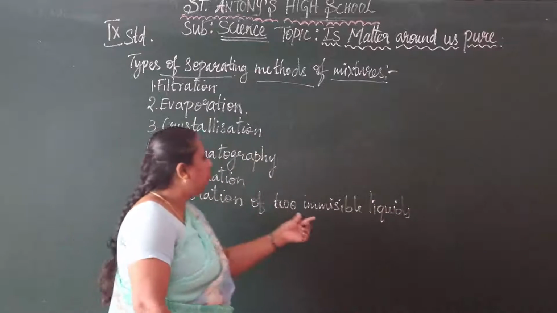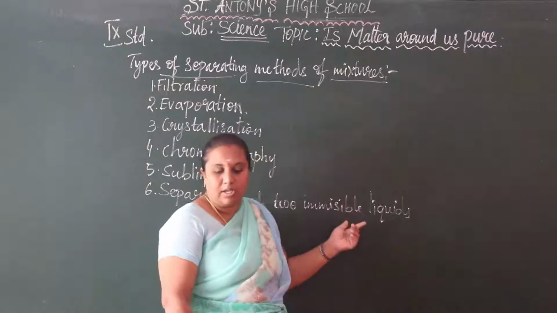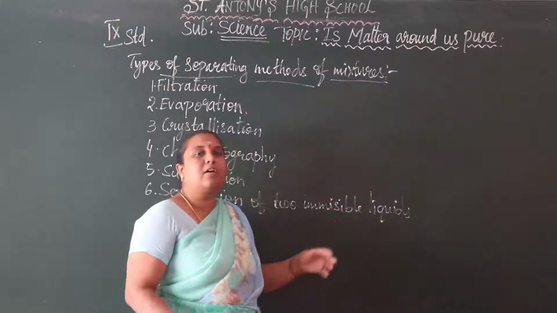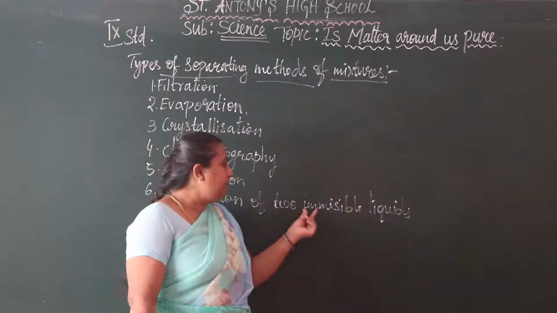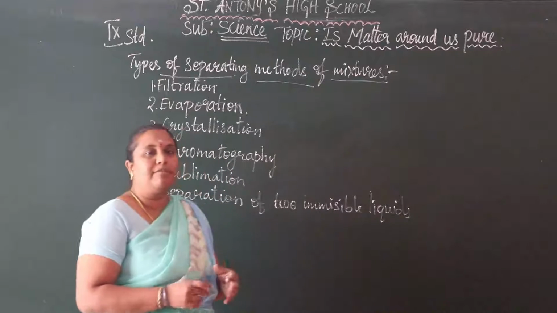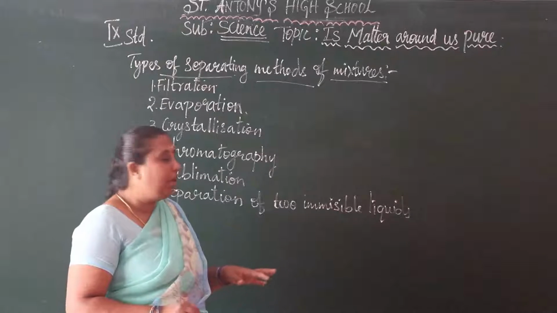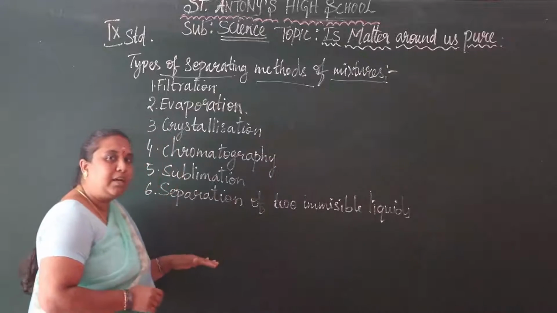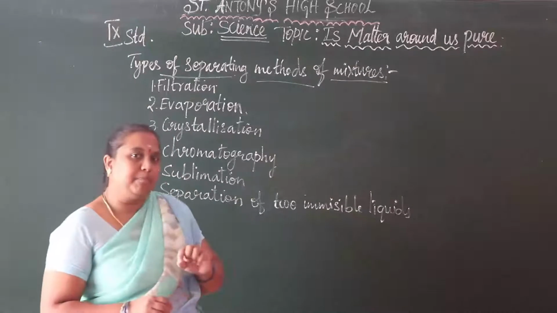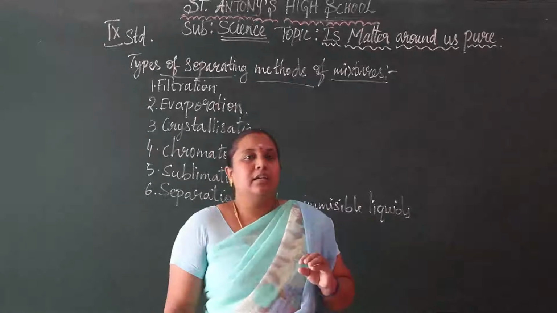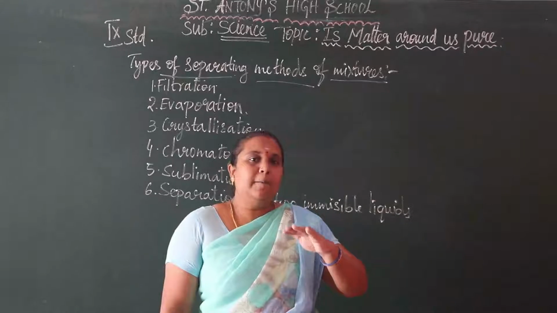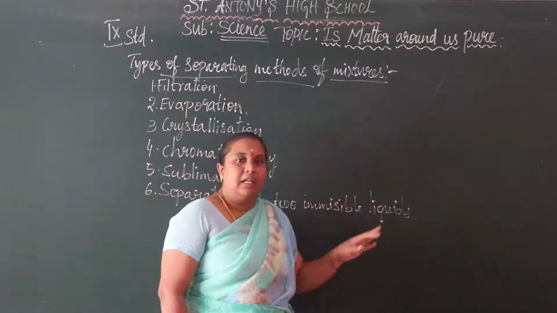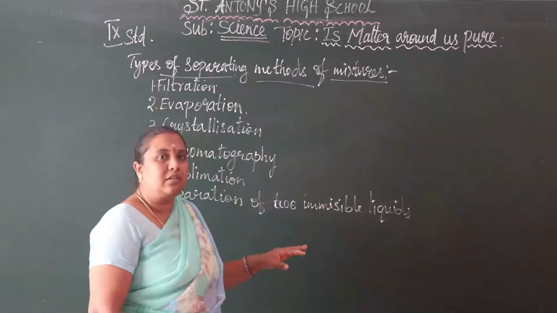What is meant by immiscible? What is meant by miscible? Miscible means the liquids combine with each other, but immiscible means there is no combination with each other. They do not mix fully; they stay as separate layers one over the other. So we say they are immiscible liquids, not mixed thoroughly.